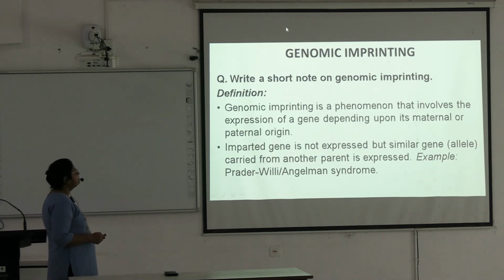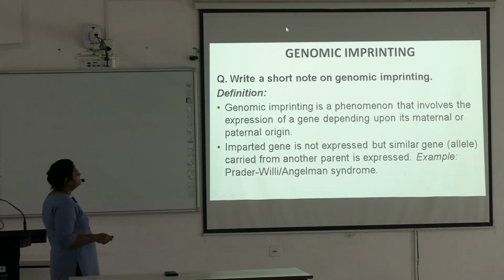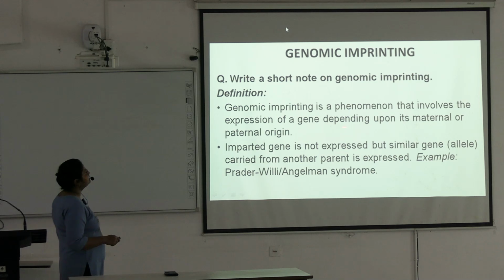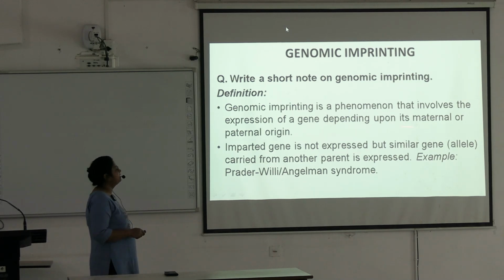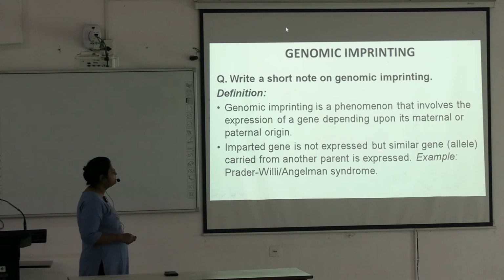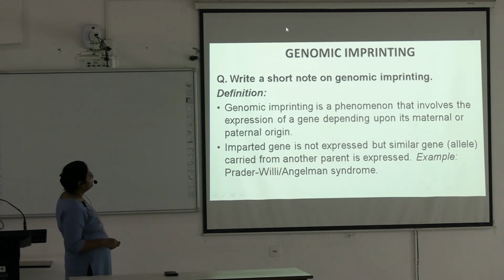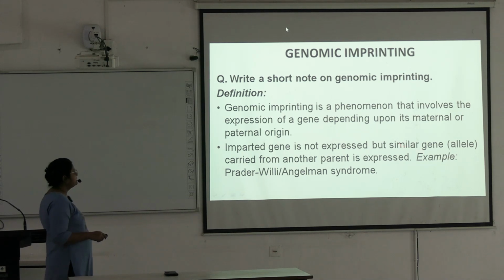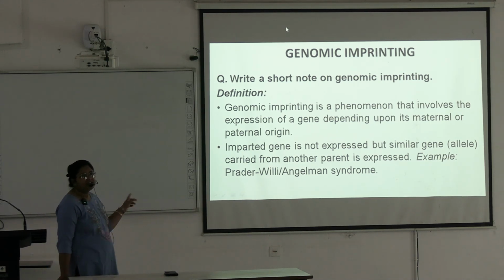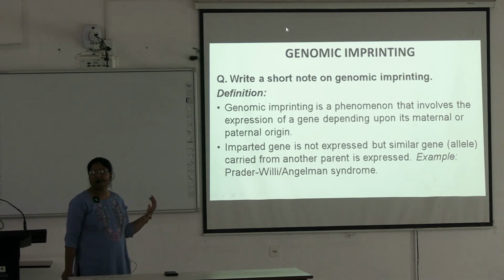Next is genomic imprinting. What is this term? You know this term. Genomic imprinting is a phenomenon that involves the expression of a gene depending upon its maternal or paternal origin. The imprinted gene is not expressed, but the similar gene or allele carried from the other parent is expressed. Examples are Prader-Willi and Angelman. We have seen in the chart that the only difference is that one is paternal and one is maternal expression.